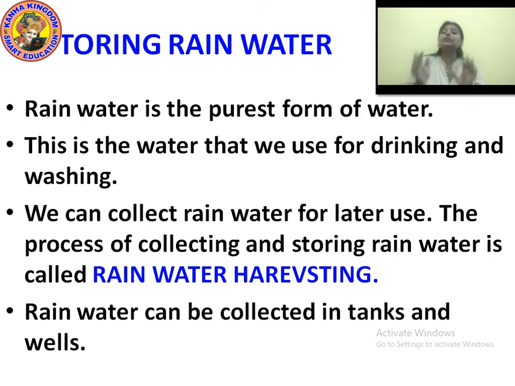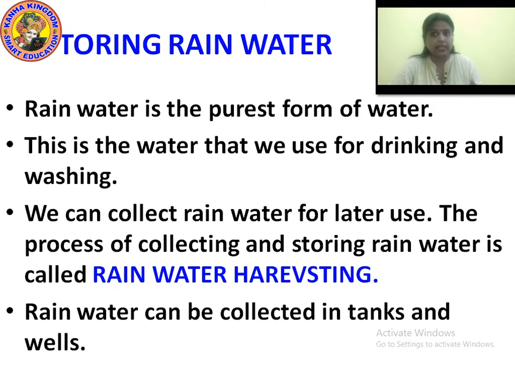The process of collecting and storing rainwater is called rainwater harvesting.